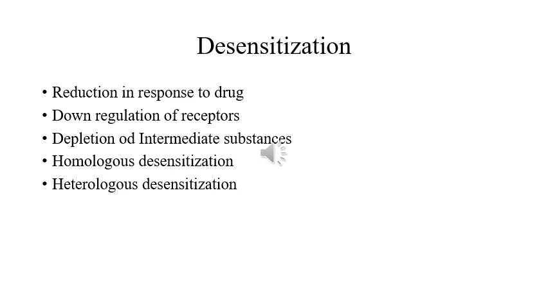It mainly occurs due to down regulation of receptors, number one, or another reason is the depletion of some intermediate substances. For example, continuous use of amphetamine depletes noradrenaline from the adrenergic nerve terminals. So these are the reasons for this desensitization.